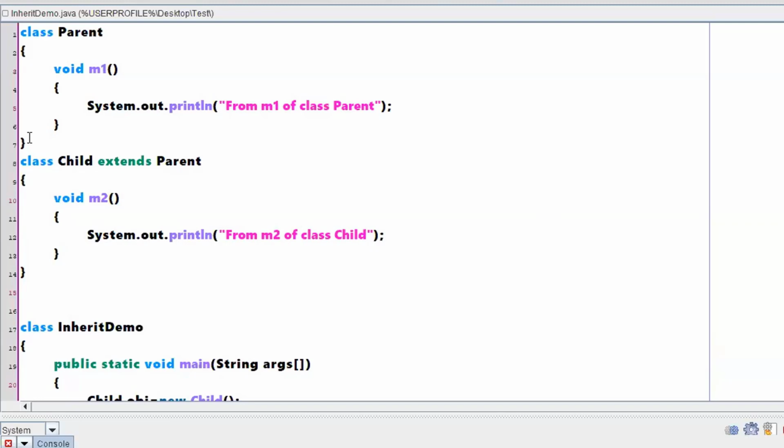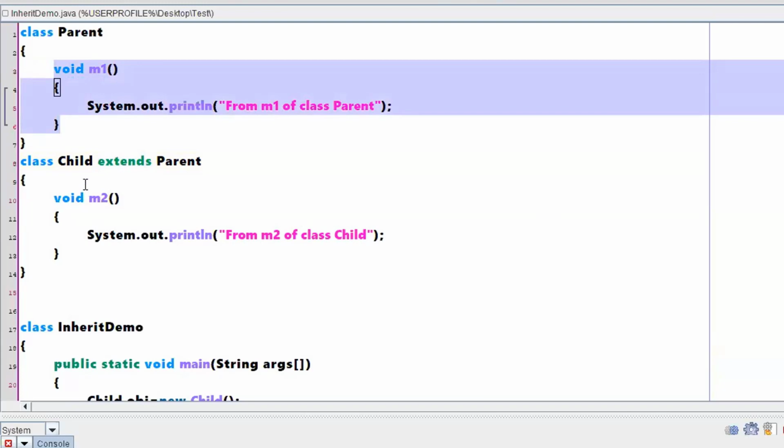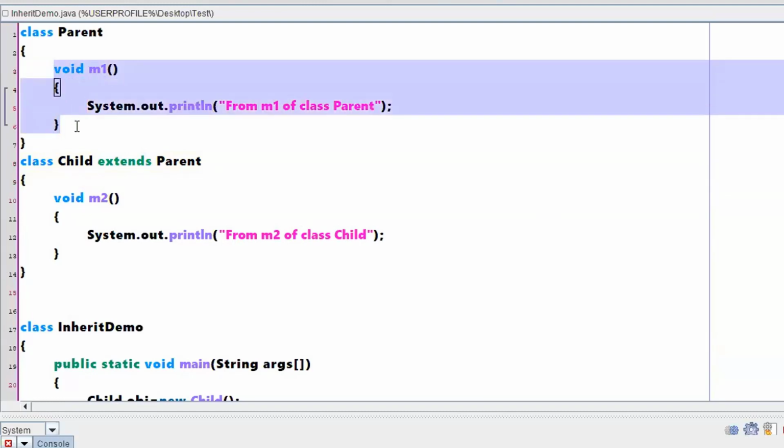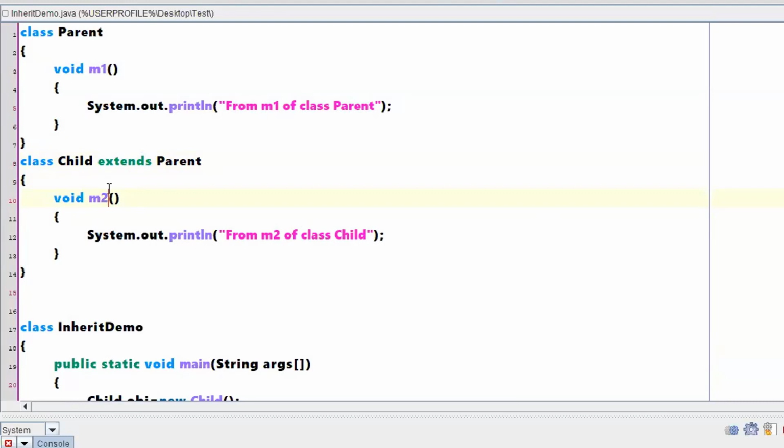The second one, this process of inheritance can be done by using the keyword extends. That means if you are using the extends keyword, the properties of your parent class will now be available in the child class also. If you have any questions with respect to a basic example, you can ask those questions. If you don't have questions, then we will see what are the different types of inheritance.